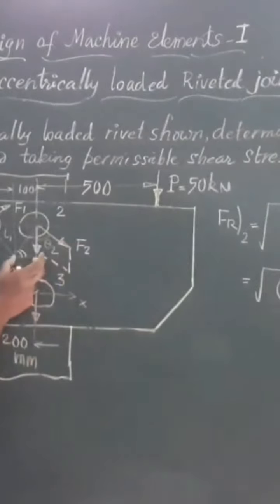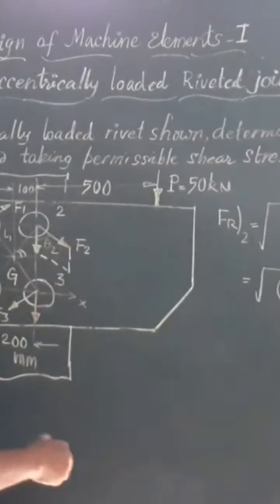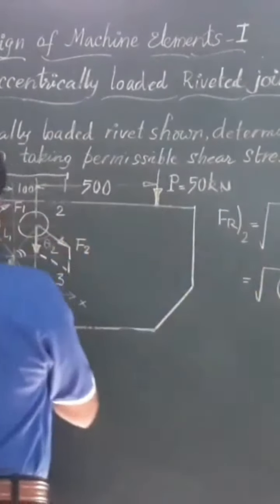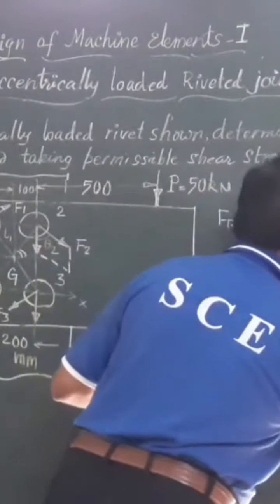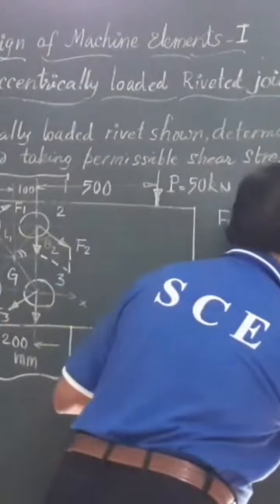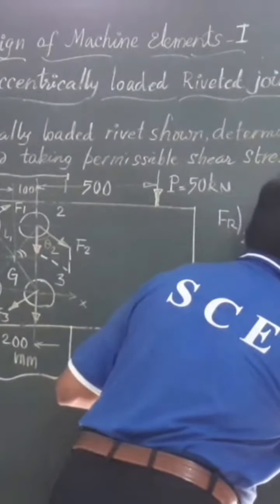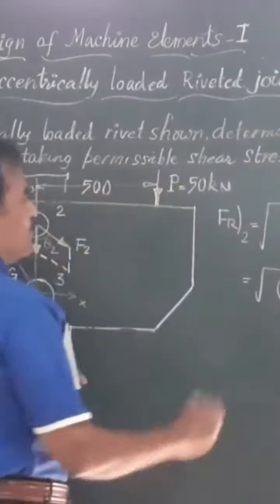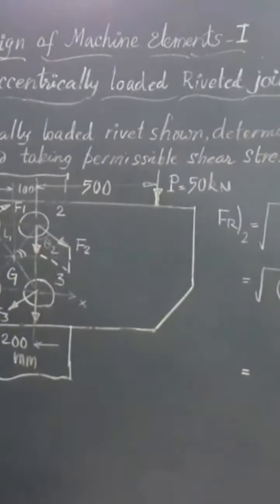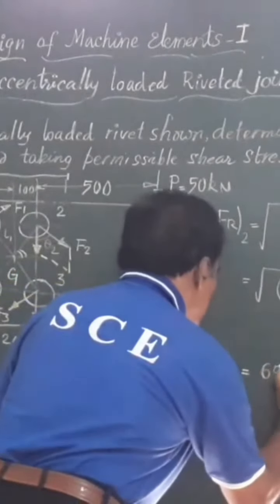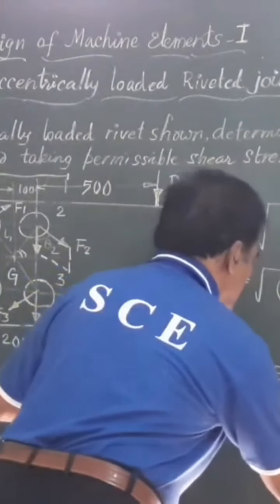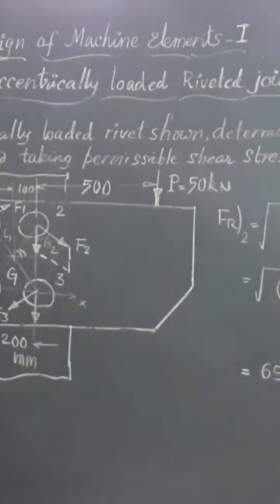Adjacent side is 100 divided by this hypotenuse, which is L1. So this is going to be 100 divided by L1, adjacent by hypotenuse. L1 is 134.54. This 134.54 is the value of cos theta 2 I am substituting. So with this calculation, this works out to 655.72, 0.11 Newton. Friends, and if you observe this